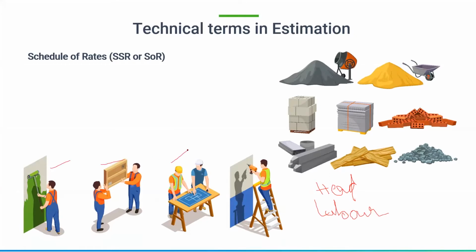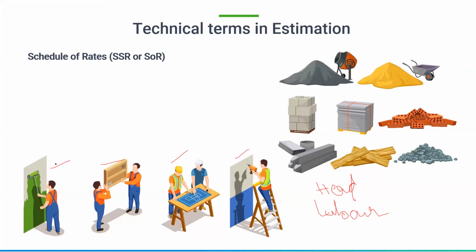So different types of labor have different types of pricings. So I think I've already asked you people to submit some assignments. That assignment I will tell at the end of the presentation what we have to do. So I think many of you have submitted to me various SSR reports of various states, various places. Okay, I will share one of the estimations with you, one of the SSR reports also.